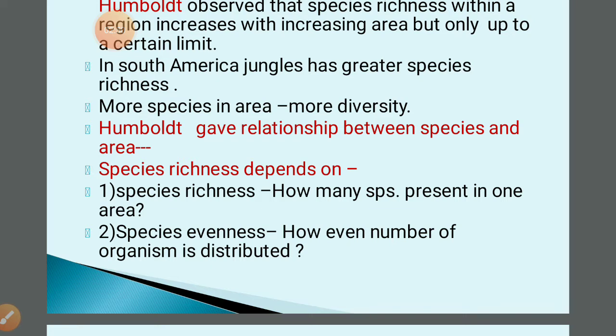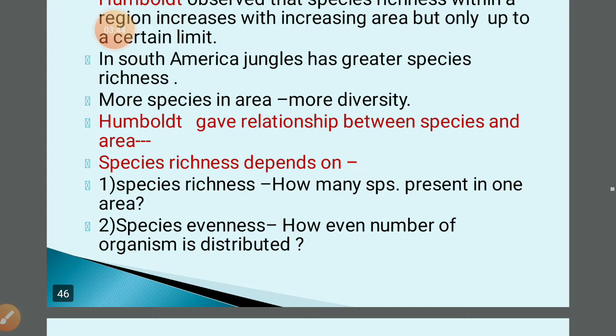Now try to understand on which factors species richness depends. Species richness depends on how many species are present in an area. All of you have an idea that species richness means the number of species present in a unit area. Second is species evenness, how evenly the number of organisms is distributed. Here I want to ask you, what is the meaning of species evenness?